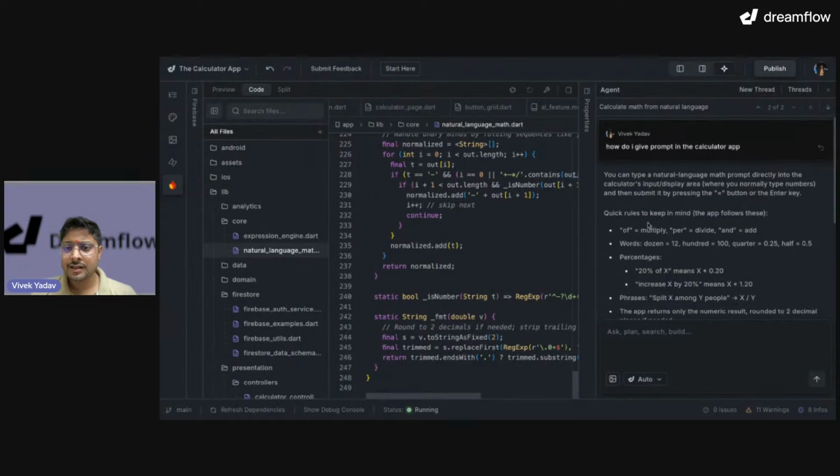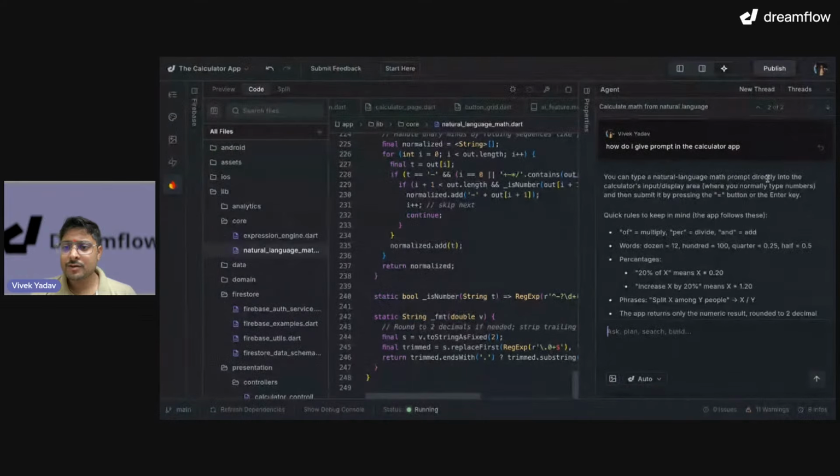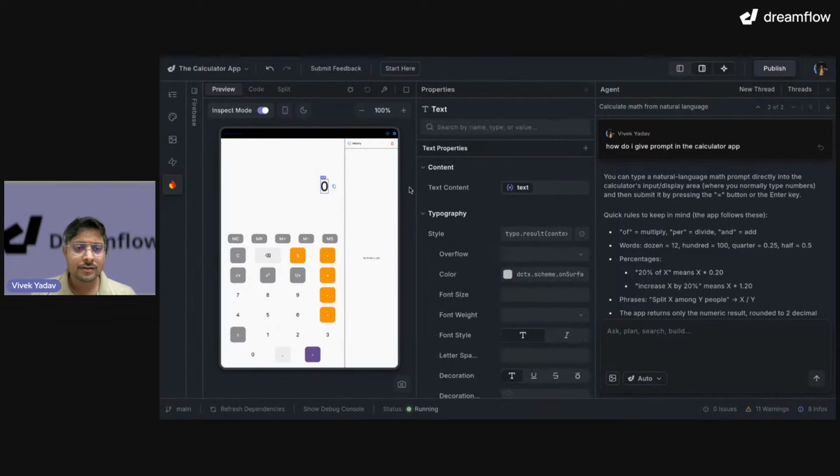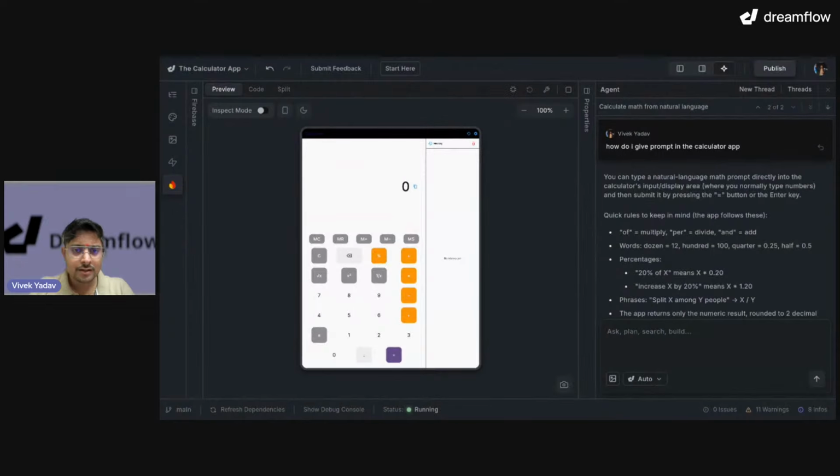Yeah, it is saying you can type a natural language prompt directly into the calculator input. Oh, is it? Let's go here. Close this one. Is it? That's not happening. How do I do that? It is saying I can do it, but looks like I cannot. So you can type natural language where you normally type numbers, but I don't have a place.